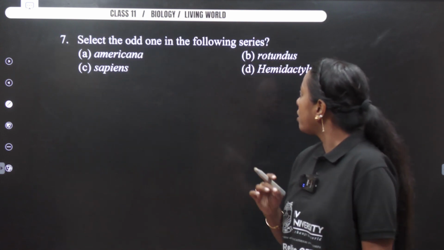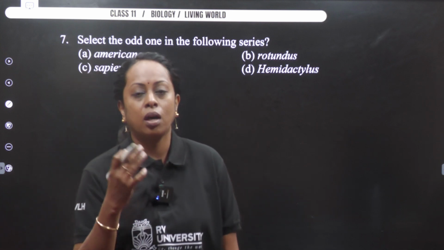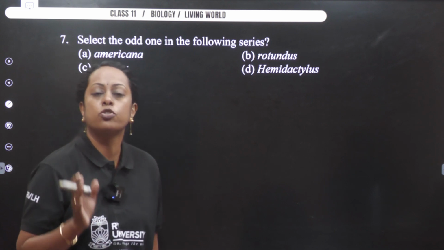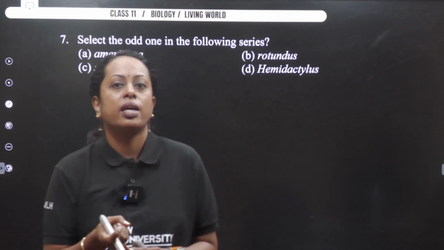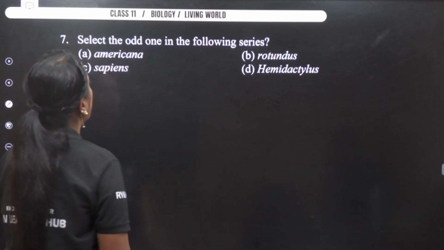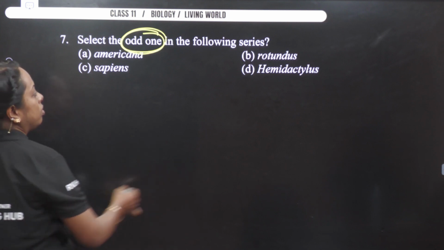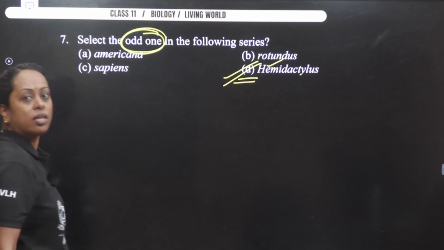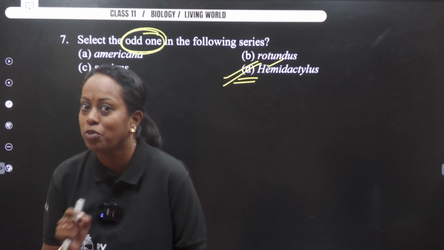Next question. Select the odd one from the following series. These questions save time. How? We all know that binomial nomenclature means naming the organism with 2 names. One is genus and one is species name. And we all know that the genus name starts with a capital letter and the species name with a small letter. So the question says what? Odd one out. So among the 4, option D starts with a capital letter. So directly I mark the answer option D here. So this is how biology helps you to save much time for the other subjects.